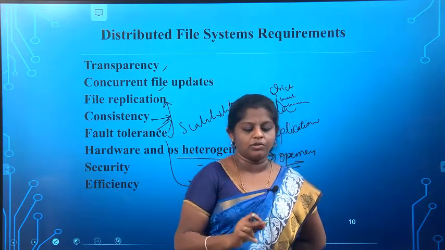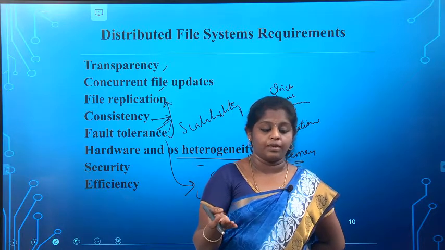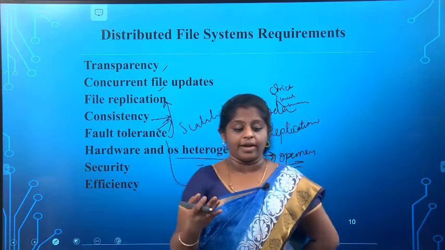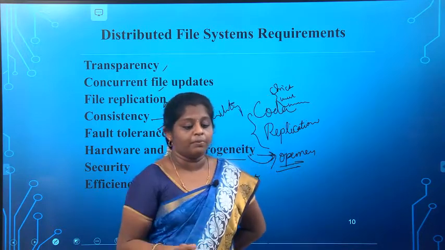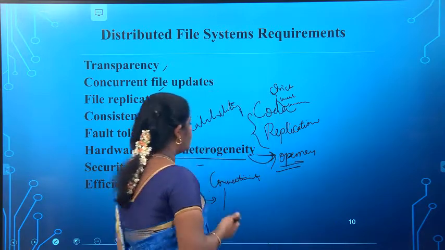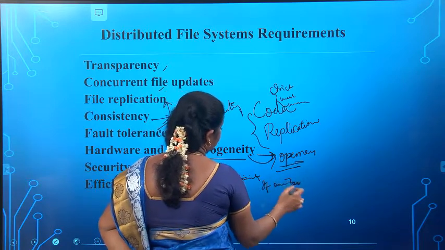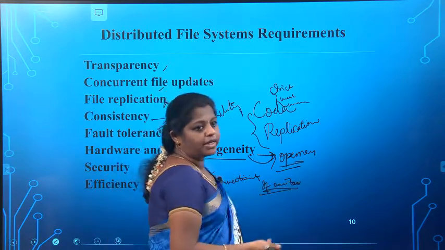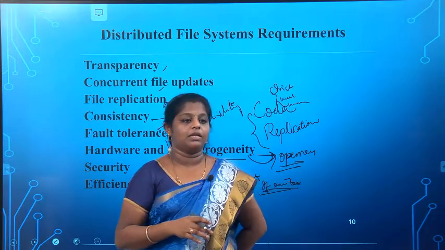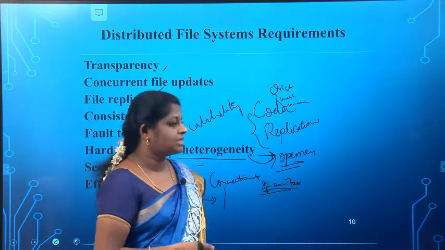So this refers to the model for concurrent access to the files, in which the file contents seen by all the processes accessing or updating a given file are those they would see if a single copy of the file contents existed. If only a single file existed and it was corrupted, we couldn't get a backup. But in the distributed system, we are maintaining multiple servers, so we need to keep all the copies of the data updated. That is a must.